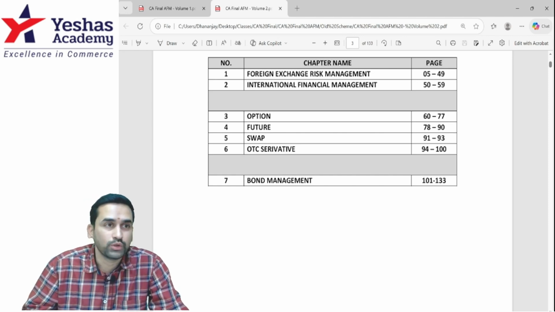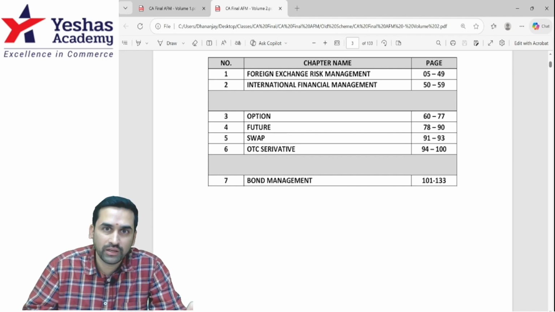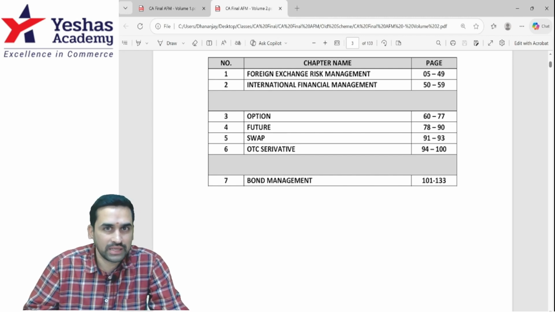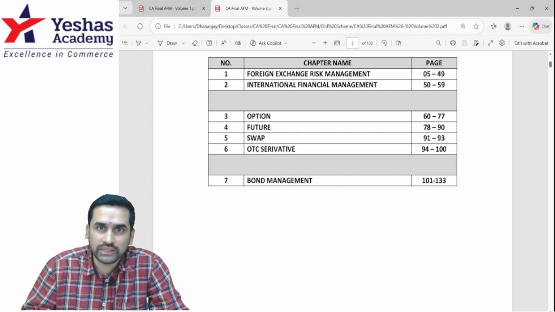Please revise that. So quickly to repeat: all small practical chapters first, then all theory topics, then go for lengthy topics. Portfolio management, forex, F&O, future and option. These are lengthy topics. Do it after doing all small practical chapters, and do not ignore the theory part.